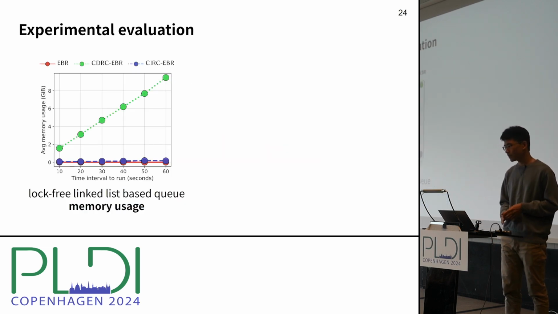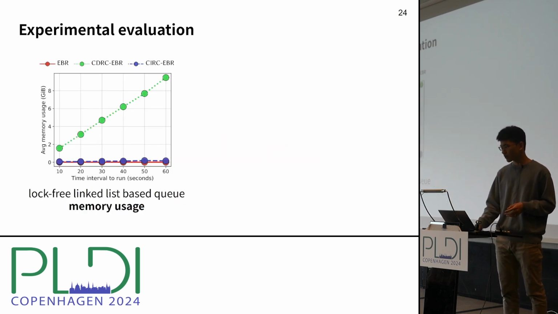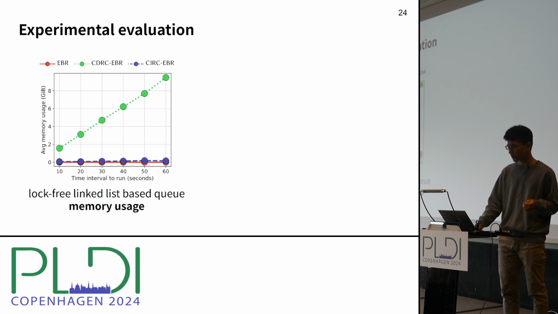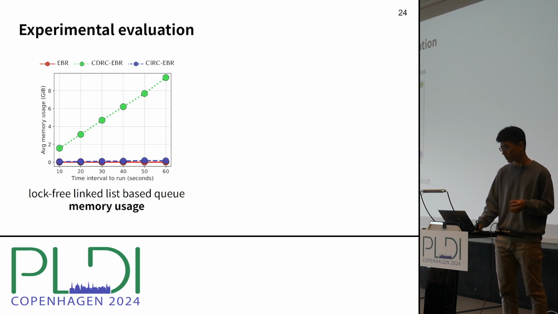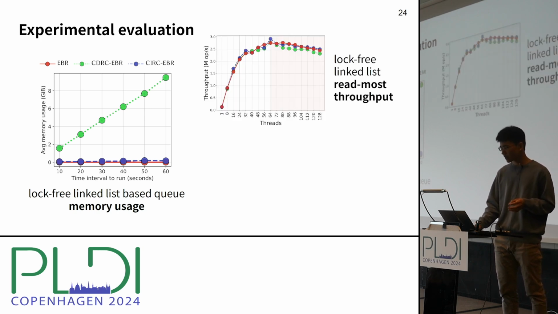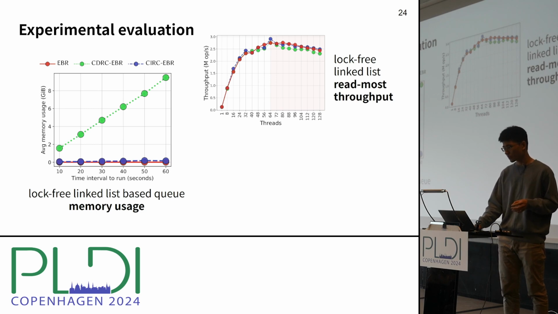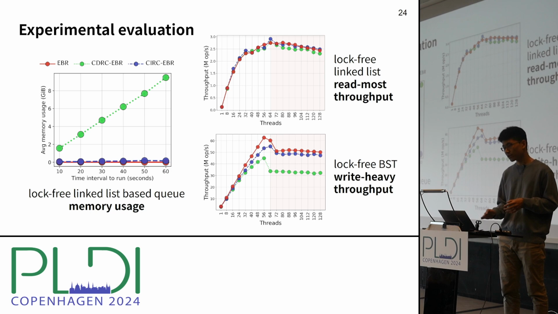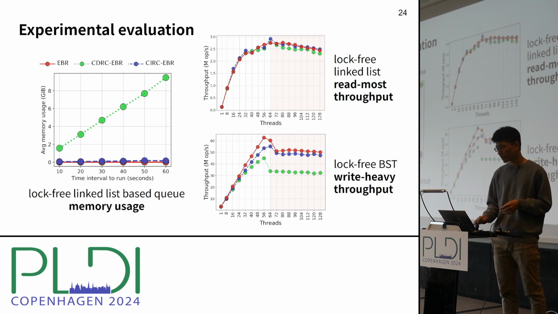So that was the key idea of CIRC. Our experiments show that the memory usage of the queue using CIRC is similar to that of the EBR version, and it's as fast as EBR in read-most cases, and it introduces only a minor overhead in the write-heavy cases.